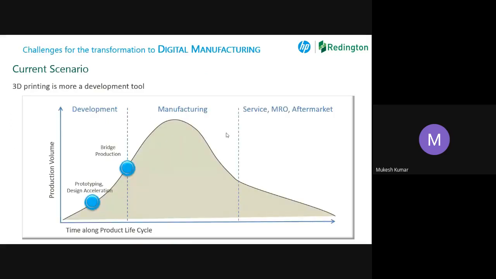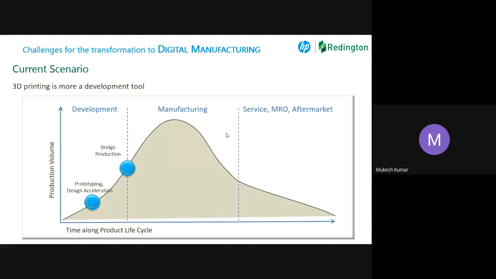So we are going to talk about 3D printing again. Because digital manufacturing, it basically revolves most of the time around 3D printing. If you look at today's current scenario, 3D printing, as I told you, has been there in the market since 1983.